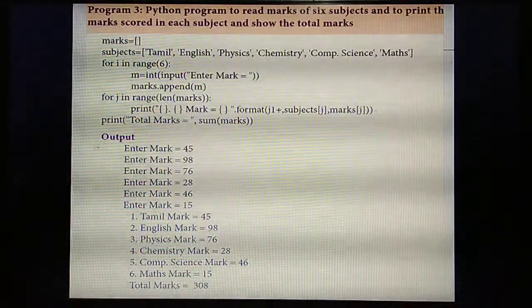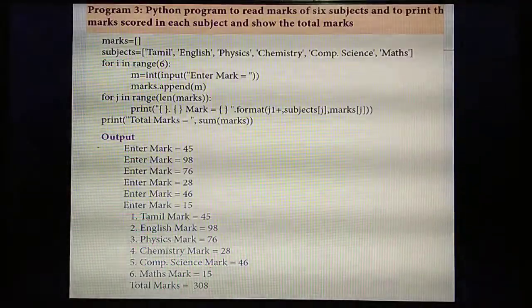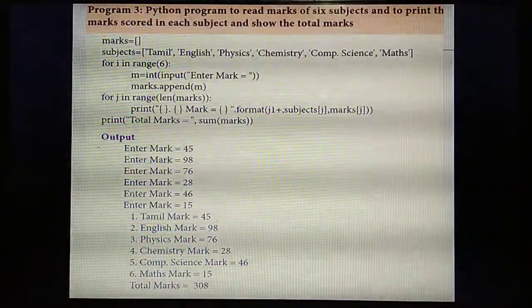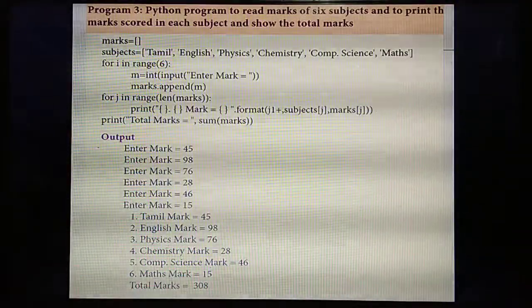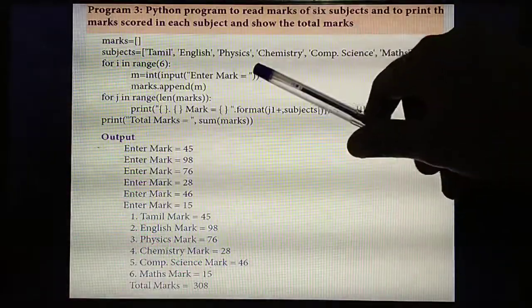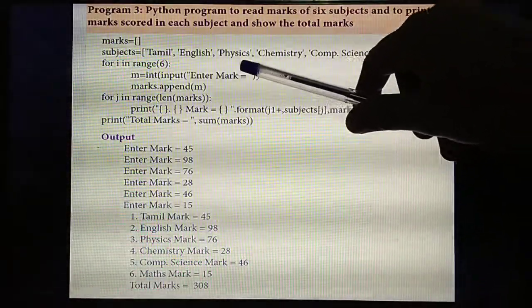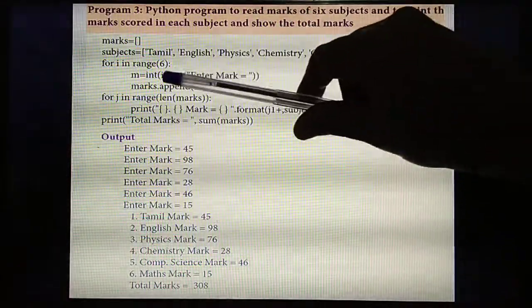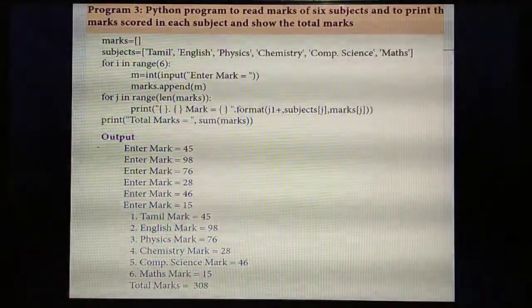So all the marks you need to store in the list called what? Marks. Isn't it? Already you have created a list called marks. So initially the list is empty, isn't it? But now you are entering the marks here. So first mark, enter mark 1, then enter mark 2. Likewise 6 marks you are entering. Then each time the marks need to be stored in the marks list.